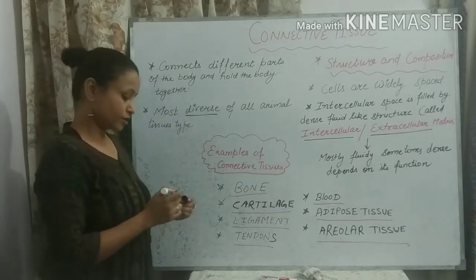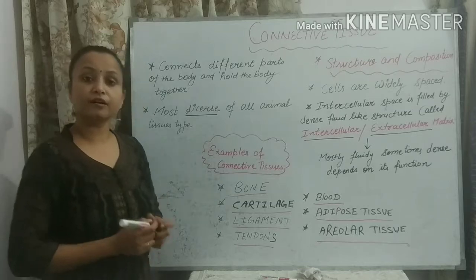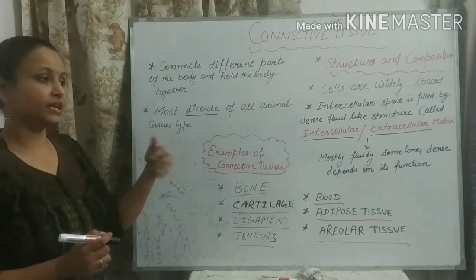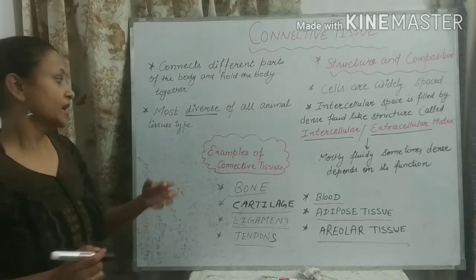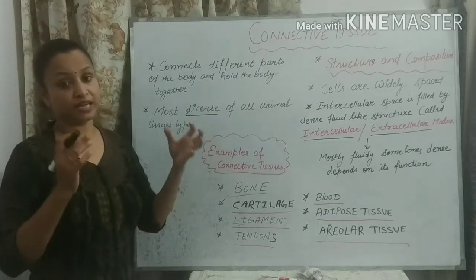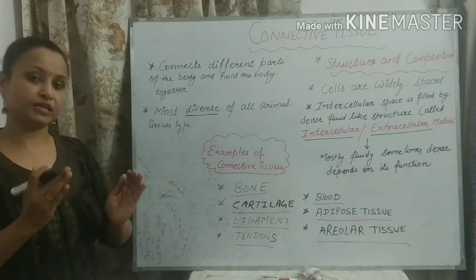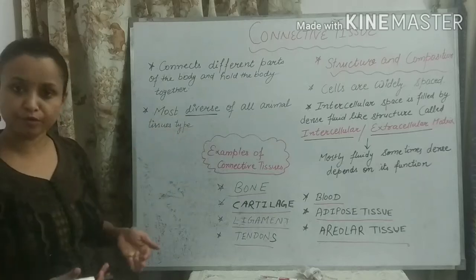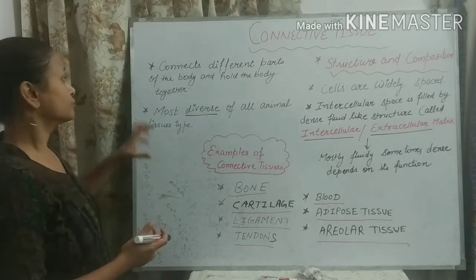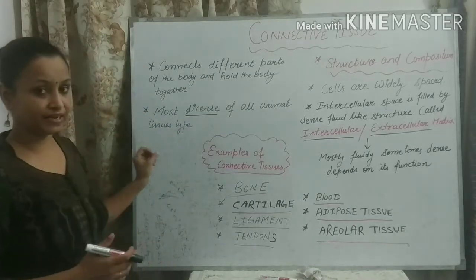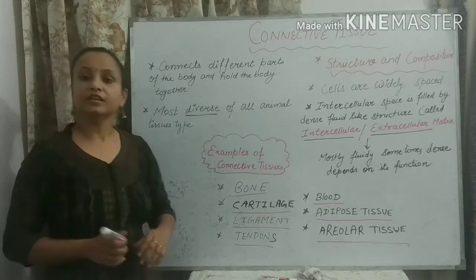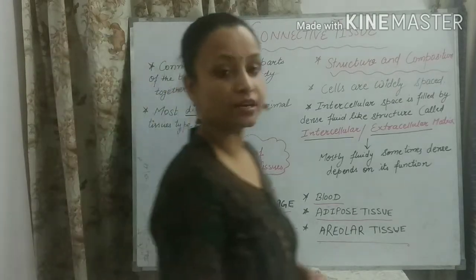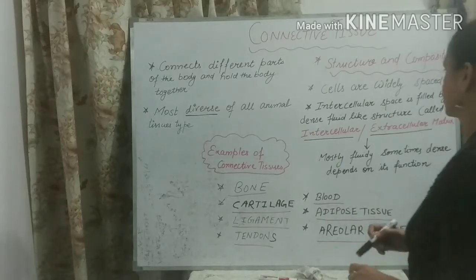Some of the connective tissues are of fluid type, means they are just like water. And some connective tissues are very hard and stiff, for example, bones. We will discuss the types of connective tissues later. So these two are the basic characters of connective tissue. Now we will move towards the structure and composition of connective tissues.